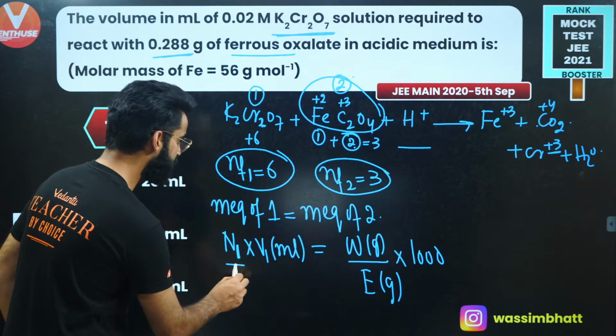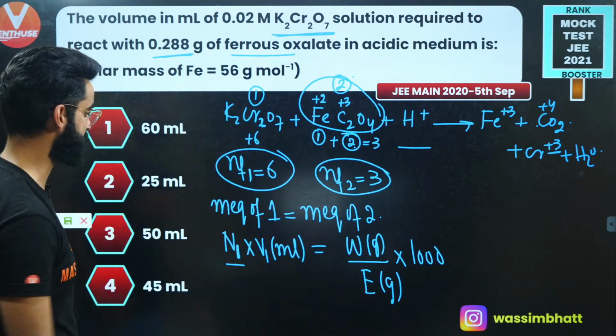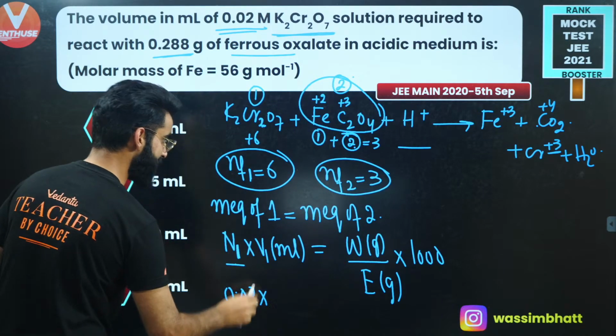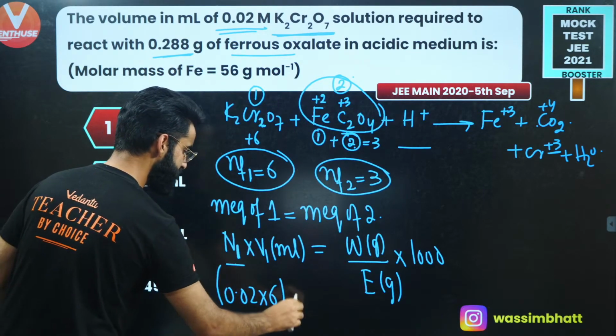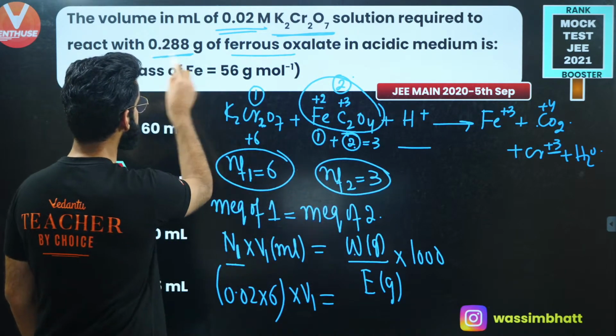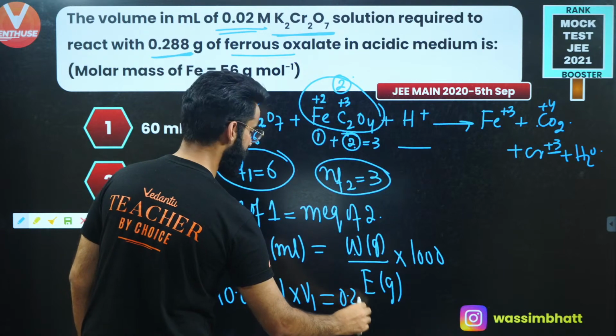Now normality of K2Cr2O7 is going to be molarity of K2Cr2O7, which is 0.02, multiplied by N factor of K2Cr2O7, that is 6, multiplied by V1, which I'm supposed to calculate, is equal to mass of ferrous oxalate, it's given to me as 0.288.